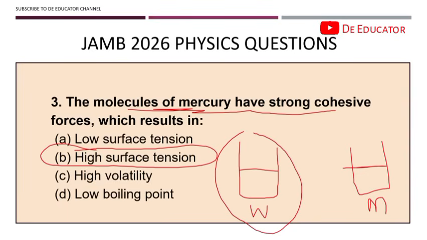This is because the cohesive force of water is not so strong, but that of mercury is. If you put mercury in a container and then pour it out, there will be no evidence that mercury was once there, because all the molecules of mercury stick together and combine. They have a very strong cohesive force, and a strong cohesive force leads to a high surface tension. So mercury has a higher surface tension compared to water. Please take note of that.